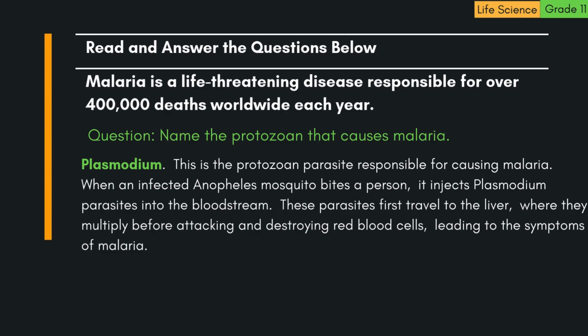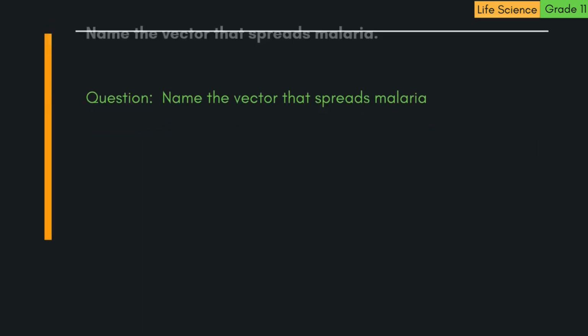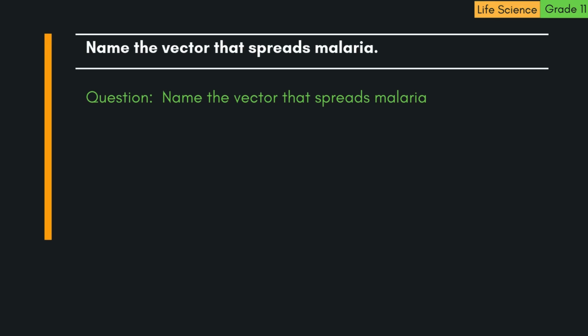When an infected Anopheles mosquito bites a person, it injects Plasmodium parasites into the bloodstream. These parasites first travel to the liver, where they multiply before attacking and destroying red blood cells, leading to the symptoms of malaria. Question: name the vector that spreads malaria.